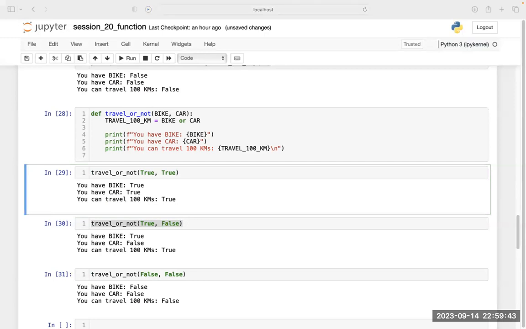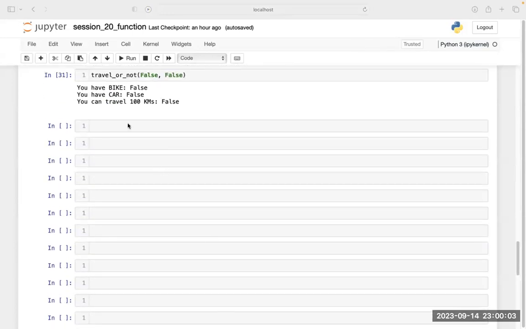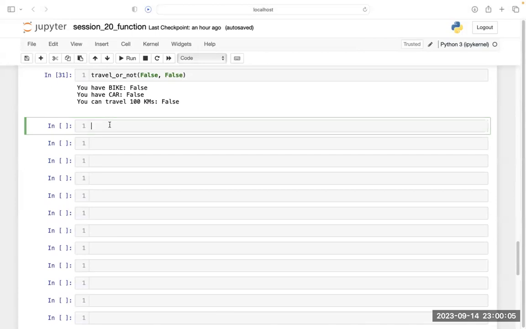Now I am taking this same example, and I'm trying to explain two more things here. If this is clear to you, then let's take the same example again.